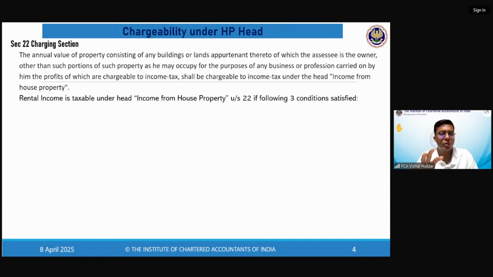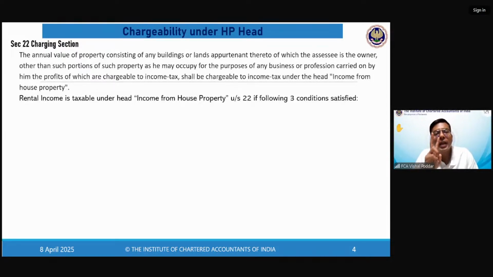What is annual value? See, if I'm having a property, let us say a house or a building, it has two types of value. One, it is having a capital value, the value which I will get when I sell it permanently. And second, the value which I will get by giving it temporarily, which you can say on rent, on lease, on hire, for usage, etc. So one is I will get a value by permanently giving it, that is selling it.